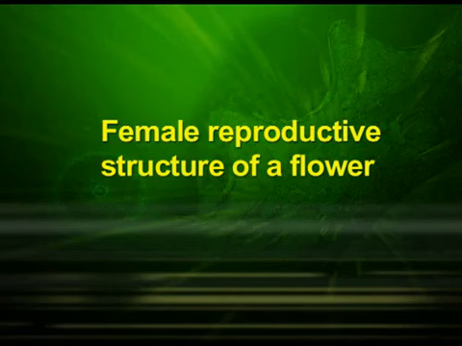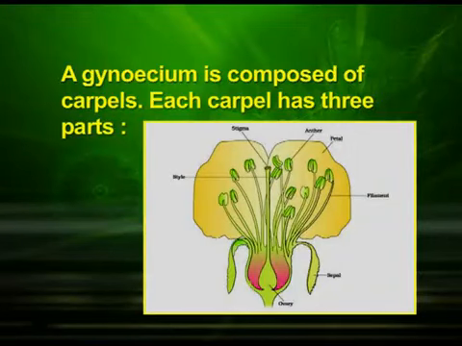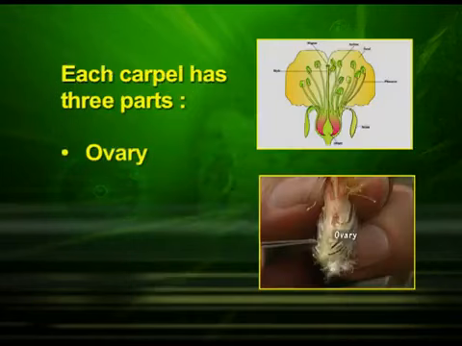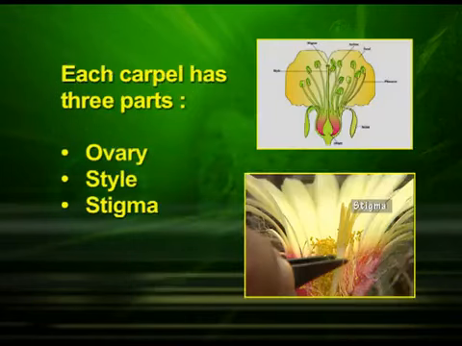Now, let us see the female reproductive structure of a flower. The gynoecium or the pistil is the innermost whorl of a flower. It is the female reproductive part of the flower. The gynoecium is composed of carpels. Each carpel has 3 parts. They are ovary, style and stigma.